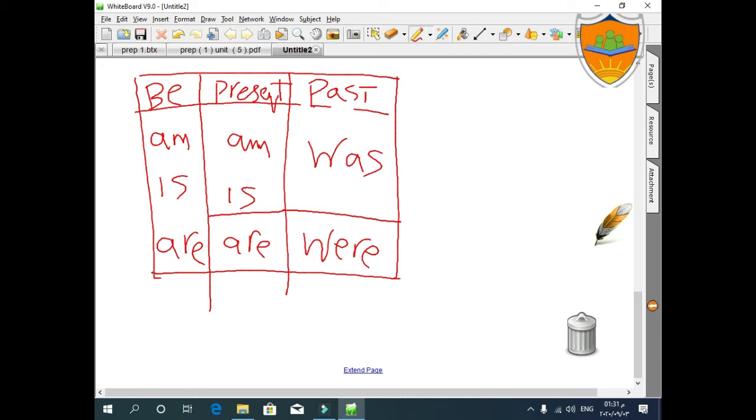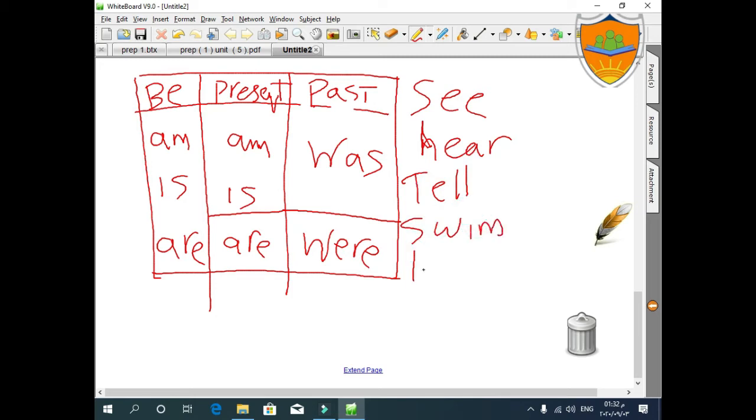And this is the first irregular verb with us. We have plenty of irregular verbs, like see, hear, tell, swim, leave, go, come. We have a lot. What about these verbs?